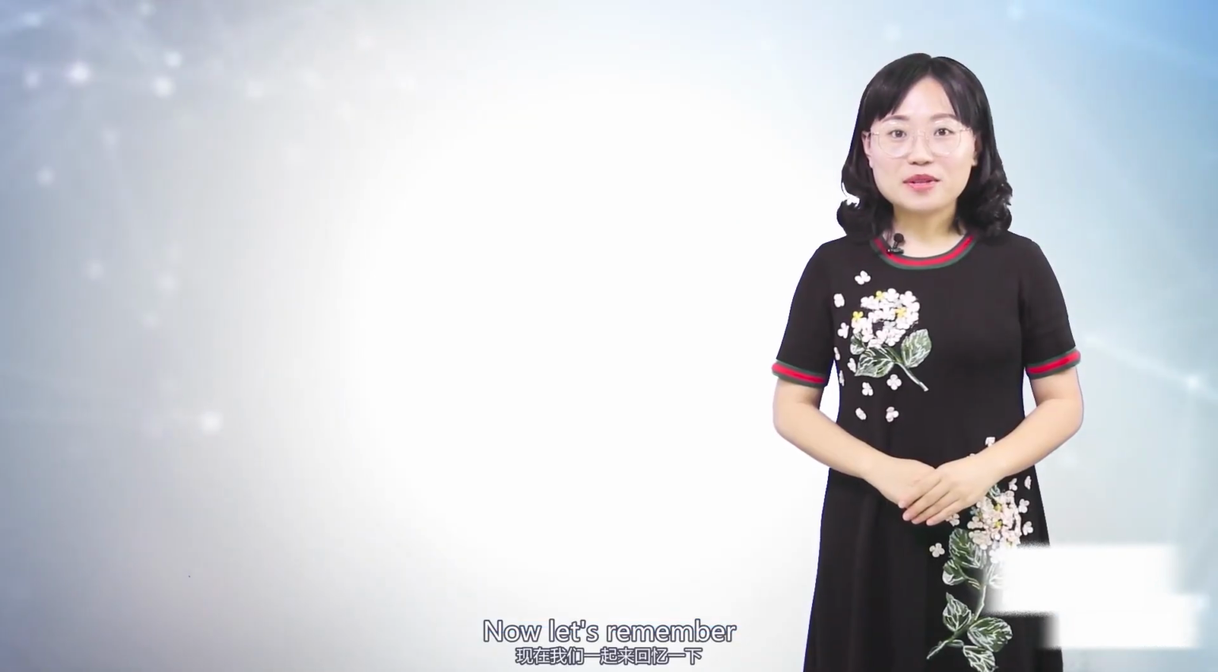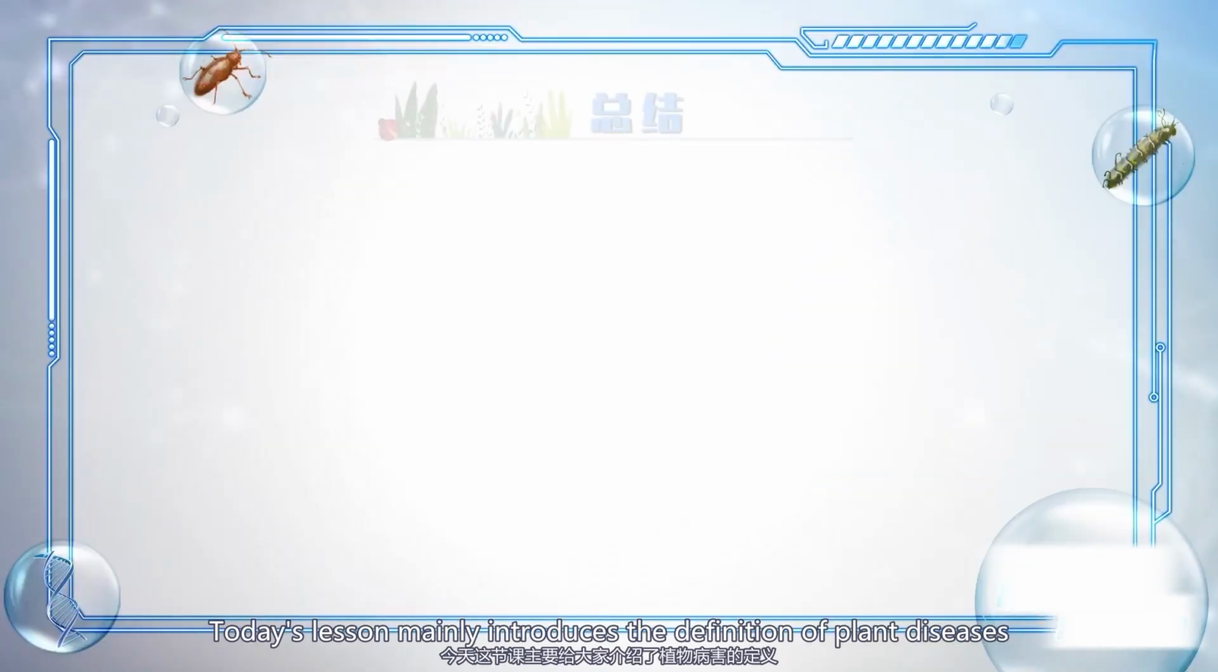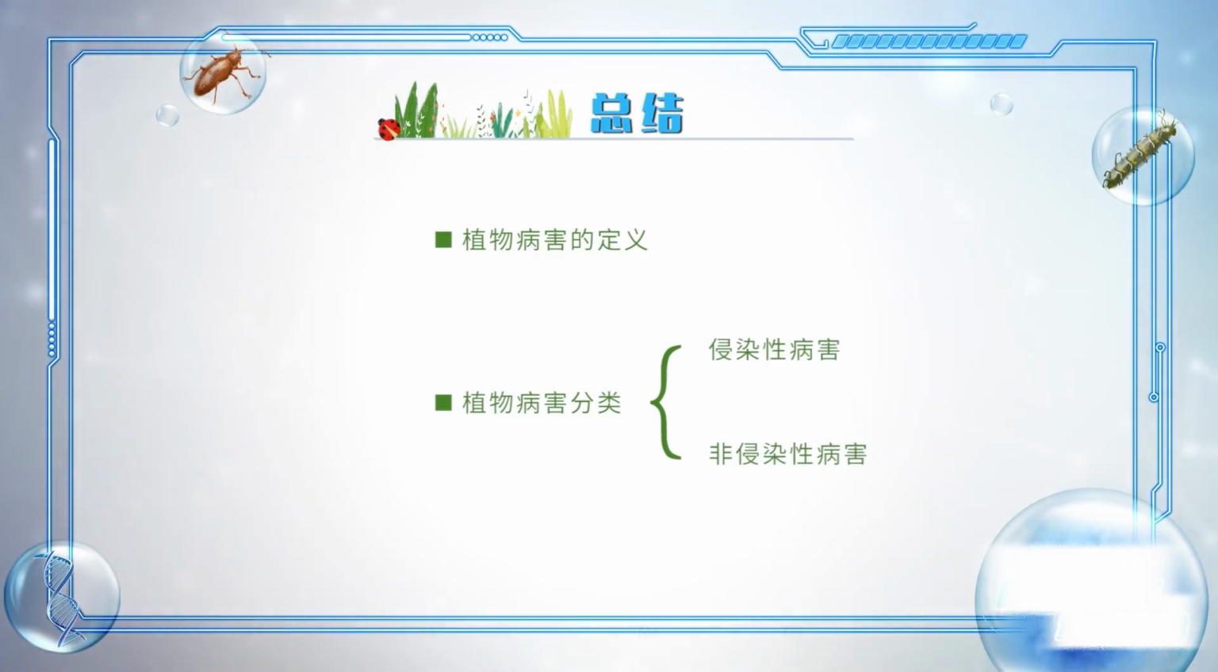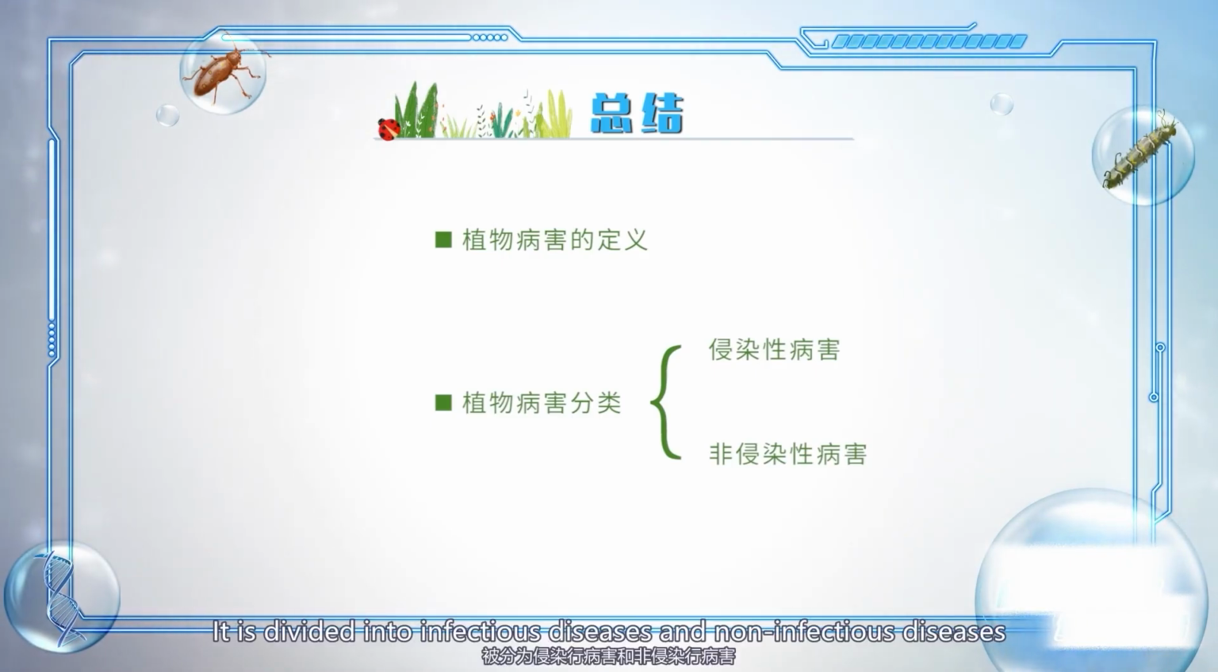Now let's remember, today's lesson mainly introduced the definition of plant diseases. Plant diseases, according to whether they are contagious, are divided into infectious diseases and non-infectious diseases.